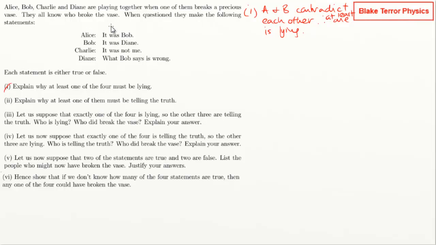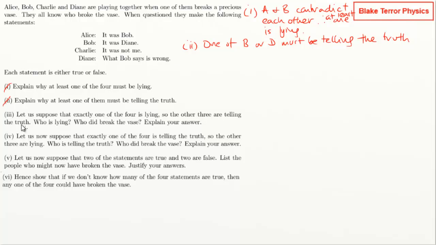Right, so what else have we got? Bob says it was Diane. Diane says it was not her. Right, okay, so Bob and Diane here are in opposition. So B or D must be telling the truth, because Bob's saying it is Diane, and Diane's saying it's anyone but her.